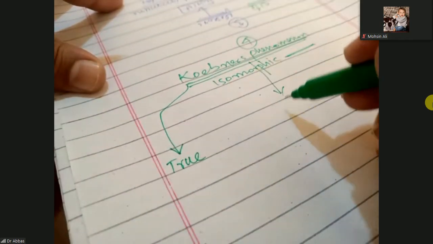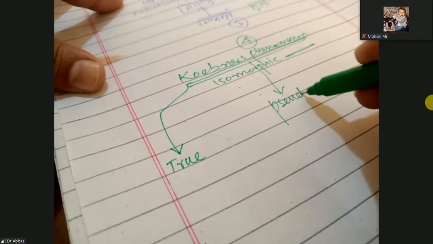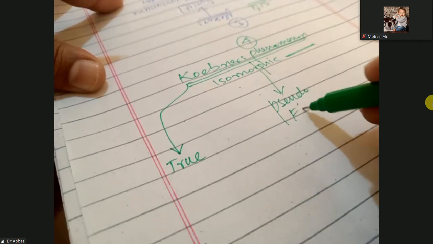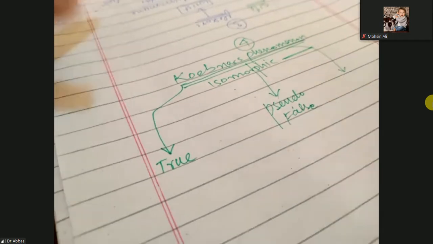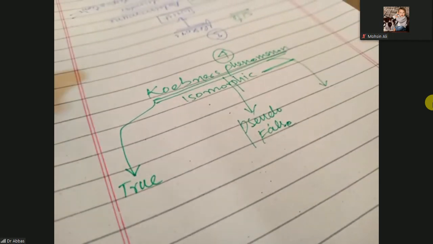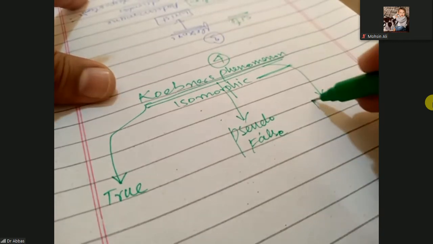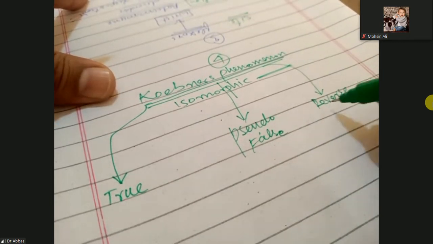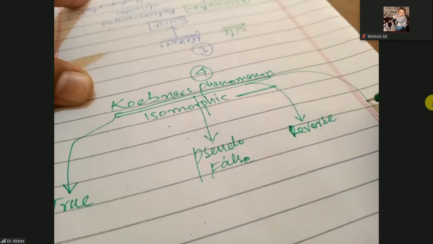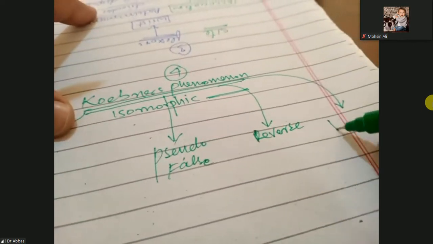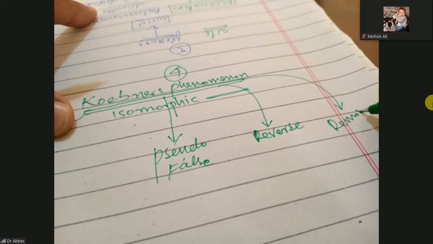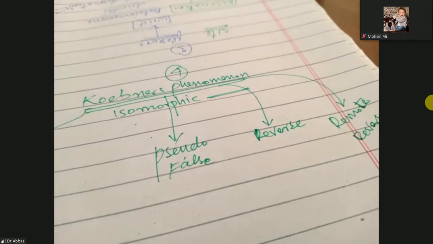What is the pseudo Koebner phenomena, or false Koebner phenomena? The next one is the reverse Koebner phenomena, and the last one is the remote reverse Koebner phenomena.